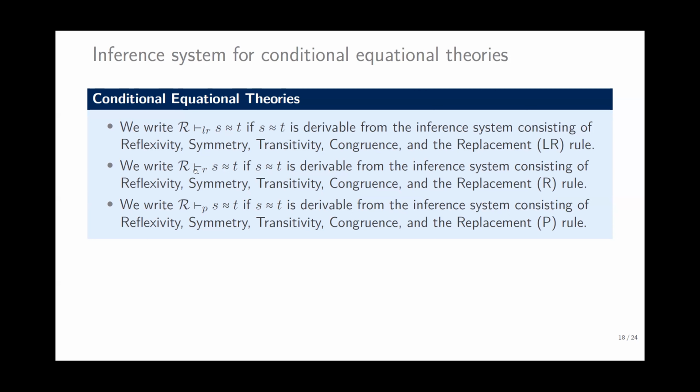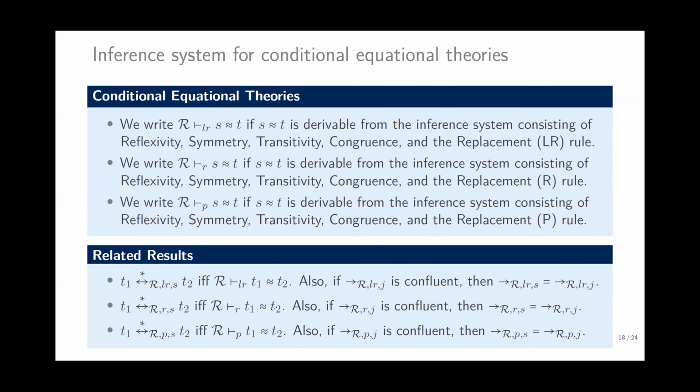The right join conditional equation theory is derived likewise with the replacement R rules, and similarly for the pure conditional equation theories. The related result is that if T1 and T2 are equivalent with respect to the LR conditional equation theory, then they are convertible using the left-right join semi-equational steps.